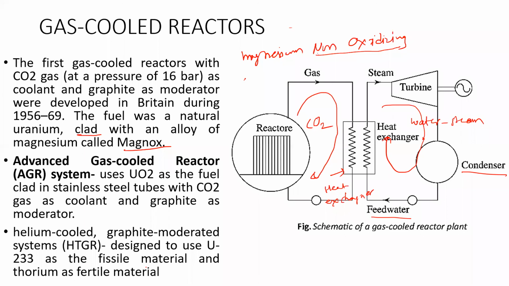Helium is used in such reactors because helium is an inert gas and a monoatomic gas. This means atoms will not form a molecule; they are present freely, not forming a molecule with anything else, because it is an inert gas. So the problem of corrosion and erosion will not be there. That means the helium cooled reactor is best.